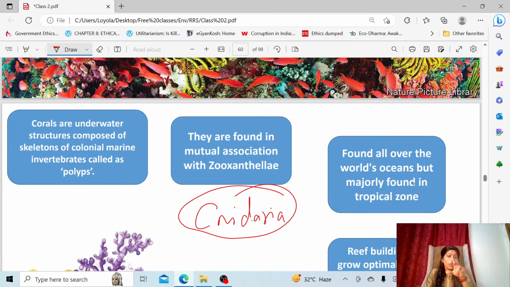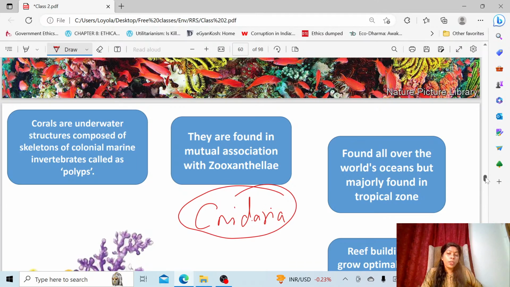But the hard corals form calcium carbonate shell deposits. They live over those deposits in association with an alga called zooxanthellae, and both live in symbiotic association. The polyps provide metabolic waste and a place to stay for the algae, and the algae provide food. This way they work together. Corals are found throughout the world, even in cold water and in depth, but corals prefer tropical waters, with temperatures between 23 and 29 degrees Celsius. That's why they are widely distributed in the tropical zones.